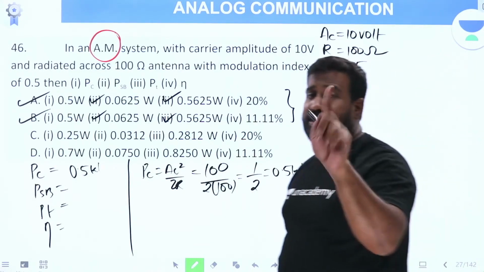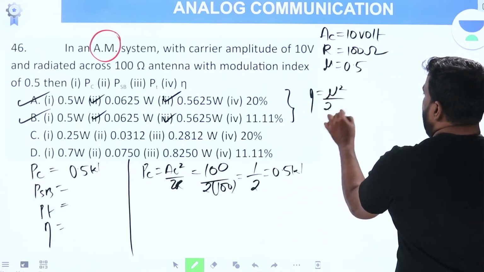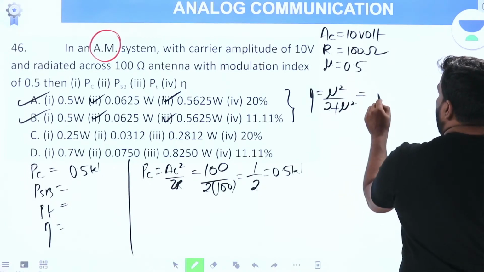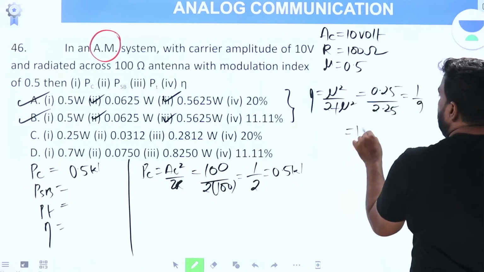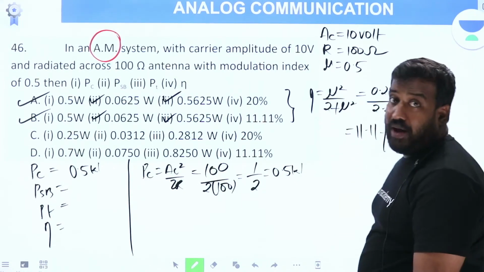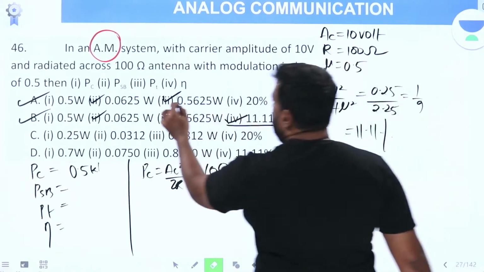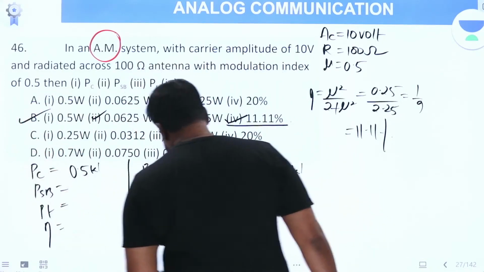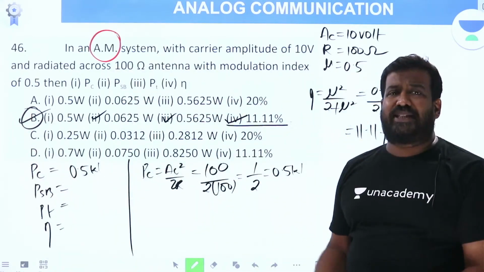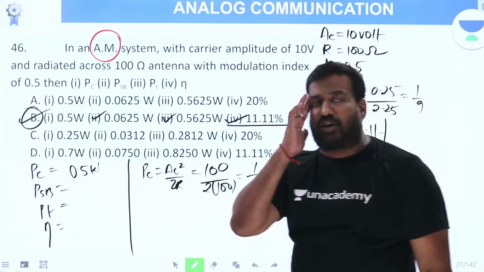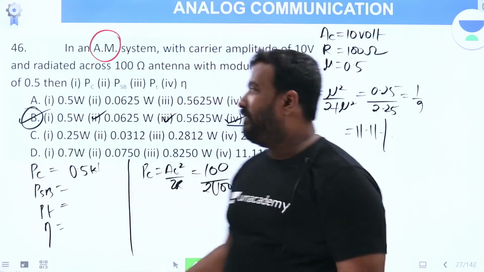In competitive exams, time is everything, as I told you. So, calculate efficiency directly. What is efficiency? Mu square by 2 plus mu square. 1 by 2 whole square, 1 by 4, 0.25 by 2.25, 1 by 9, 11.11%. Therefore, you need not calculate the rest of the things. You can conclude that option B is the answer. Now you tell me, lot of time is saved, I am right? So you need to keep your presence of mind while you are solving the question so that it is very easy for you to solve.